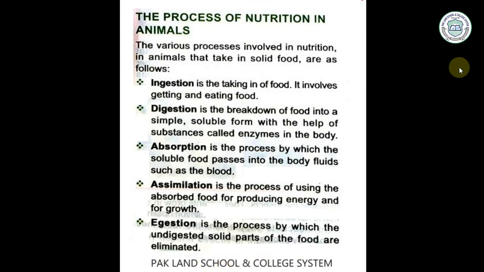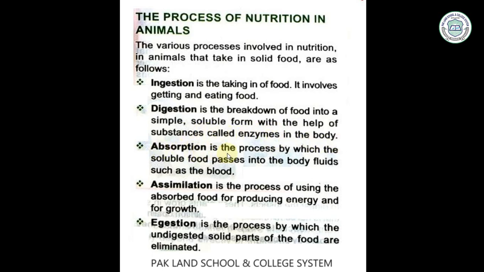The process of nutrition in animals. The various processes involved in nutrition in animals that take in solid food are as follows. The first one is ingestion. It is the taking in of food. It involves getting and eating food. Next one is digestion. It is the breakdown of food into a simple soluble form with the help of substances called enzymes in the body.